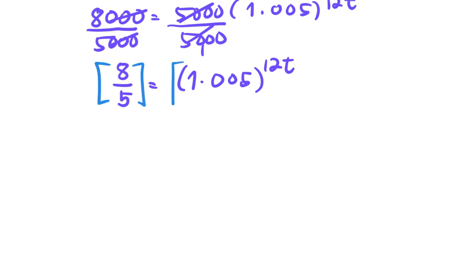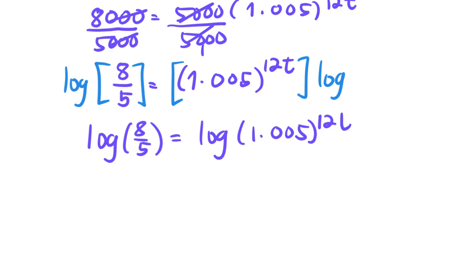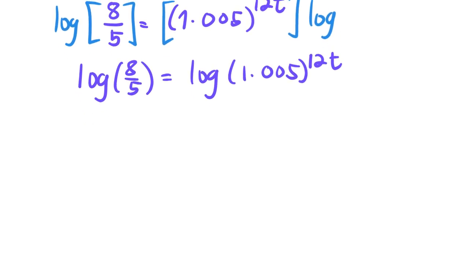So let's take the logarithm of both sides. What is left in here now is going to give you the logarithm of 8 over 5, and in here is going to be the logarithm of 1.005 raised to 12t. Solving for the time, we're going to put the exponent in front.